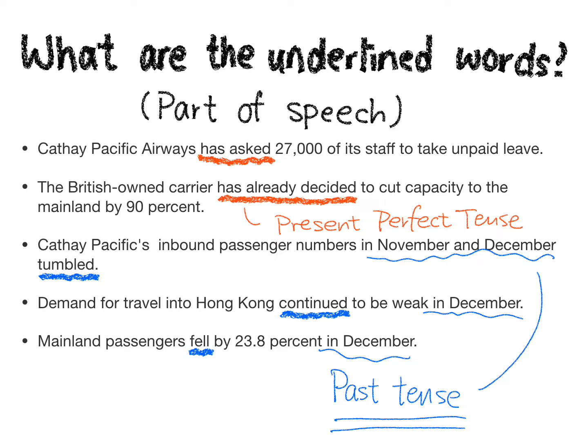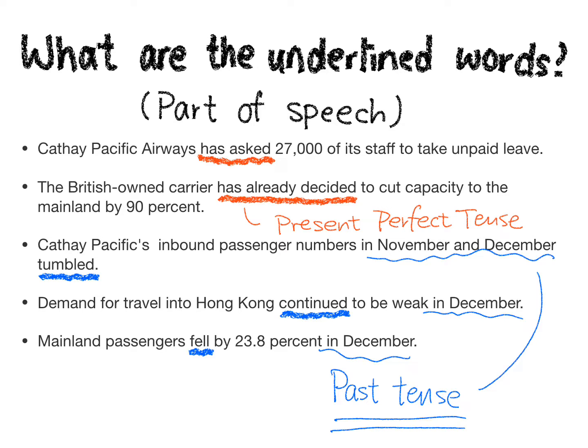Then what about the first 2 sentences? Why do we use present perfect tense? What does it mean? As we said, present perfect means something that is done, completed at the present moment. Which means those actions have been completed before now already. So it's just like past tense. If something happened before, it's not happening now. It has been completed.